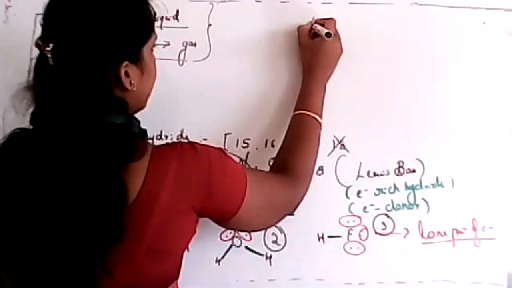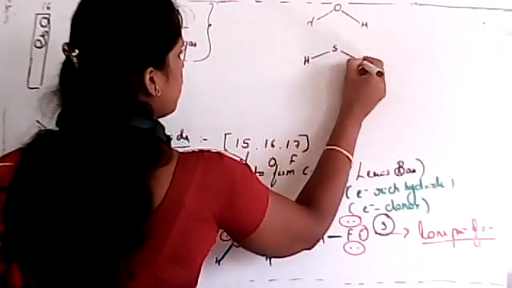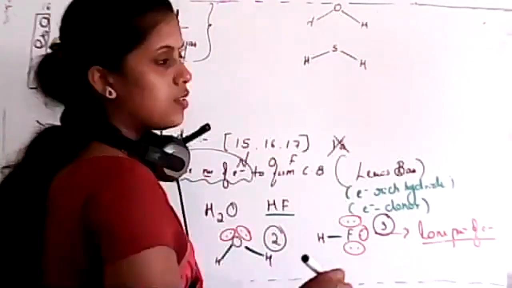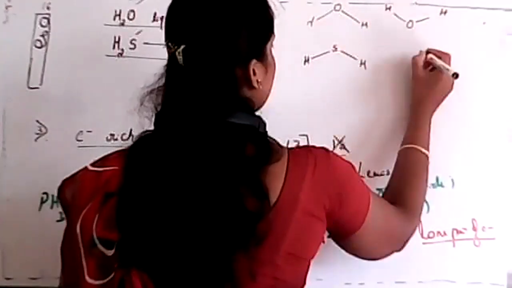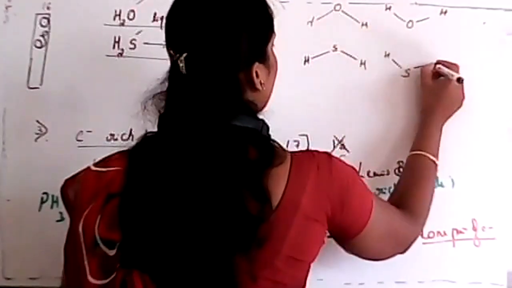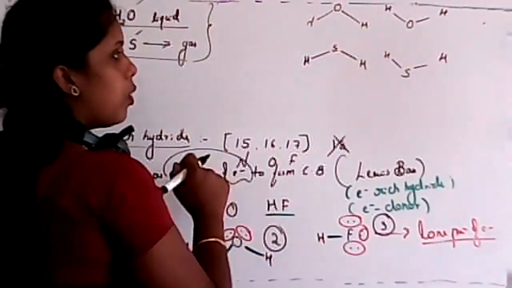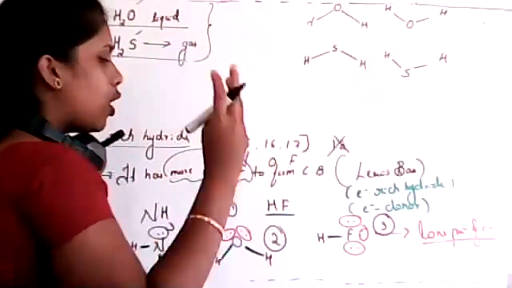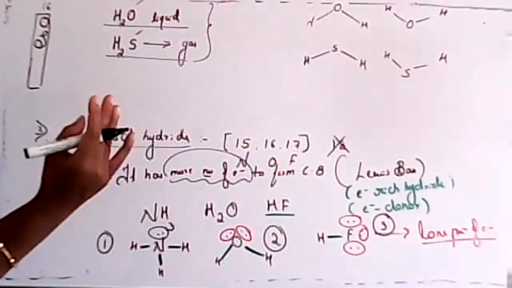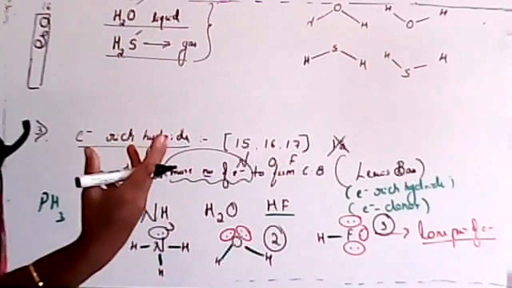I'll just write down like this, okay? Hydrogen, sulfur, hydrogen. After that, again, I'll consider the oxygen molecule, oxygen, hydrogen. In this case, I'll consider sulfur, hydrogen. See, yes, that is a hydrogen bond. See, students, whenever we consider oxygen, nitrogen, and fluorine, there is a special type of bond. For example, hydrogen bond.